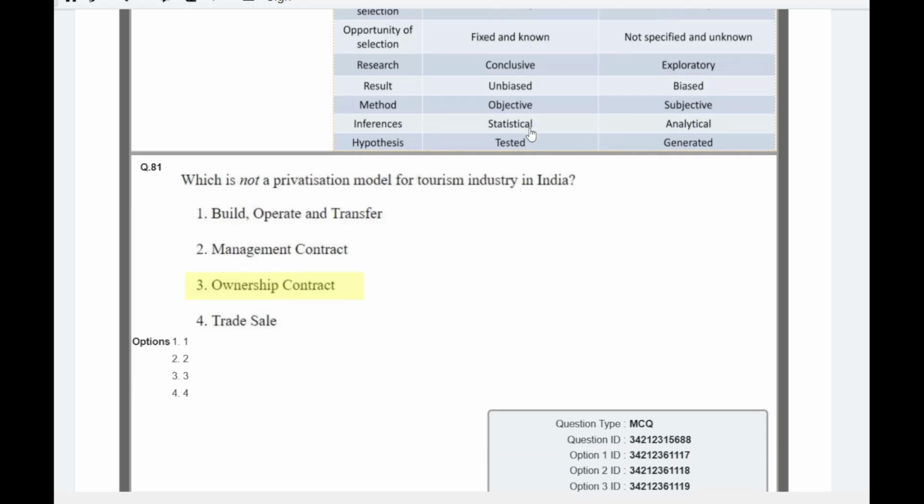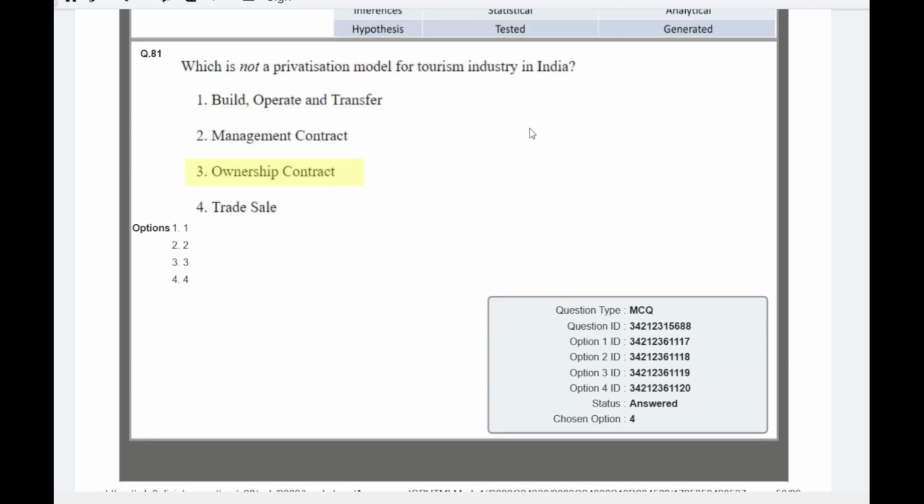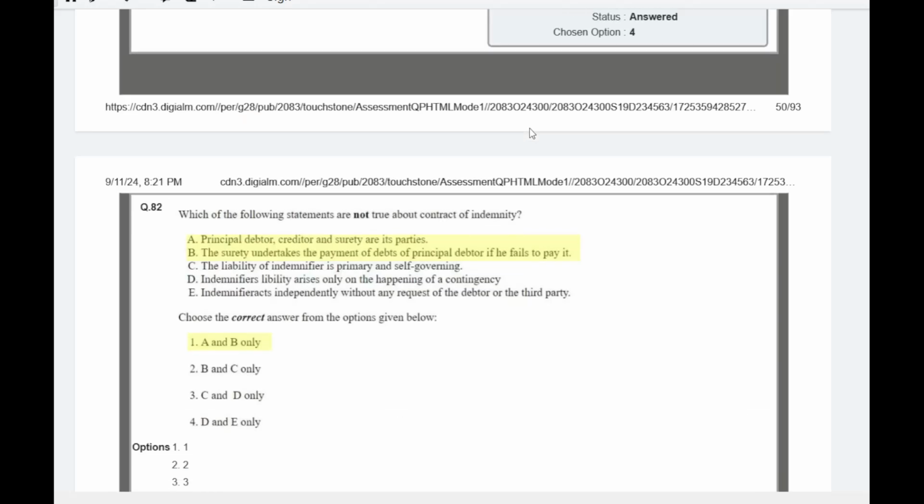Your question number 31 comes from your unit number 4, which is about travel agency and tour operators. Which is not a privatization model for the tourism industry in India? An ownership contract is not a privatization model. Build, operate, and transfer is a privatization model. A management contract is also a privatization model, and trade sale is also a privatization model.